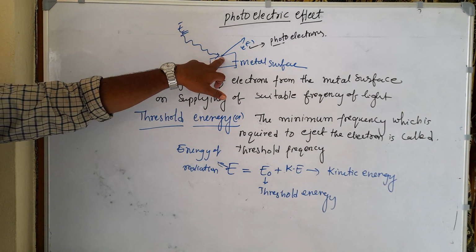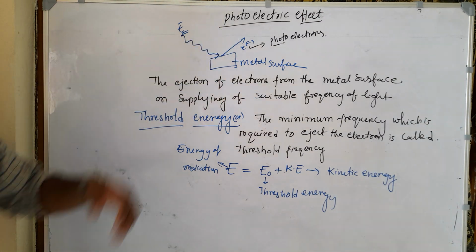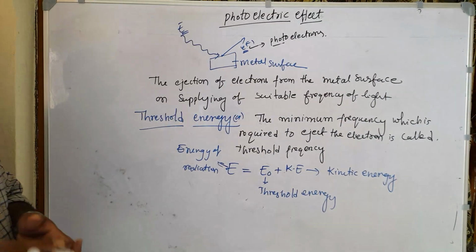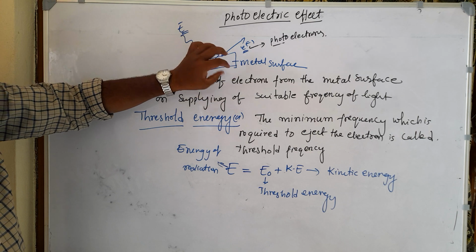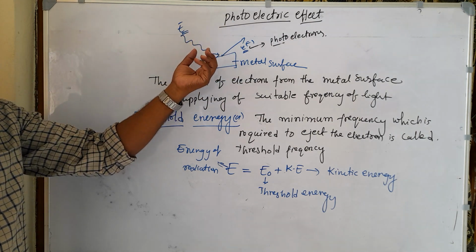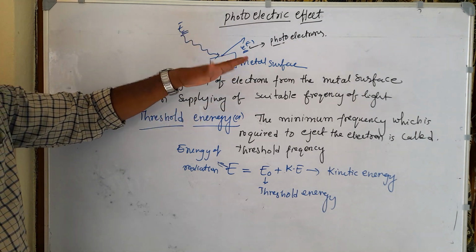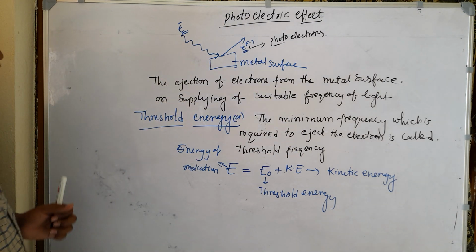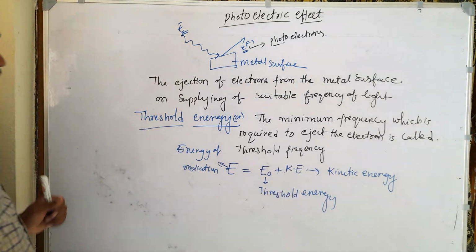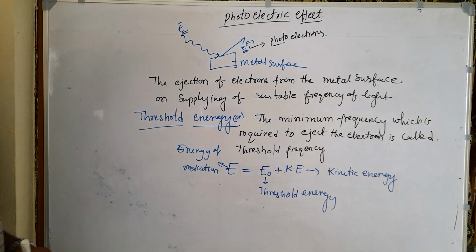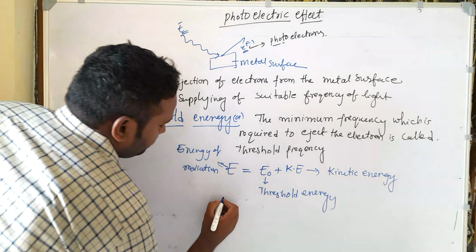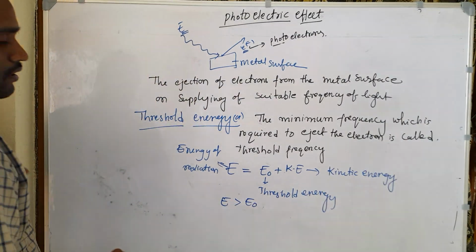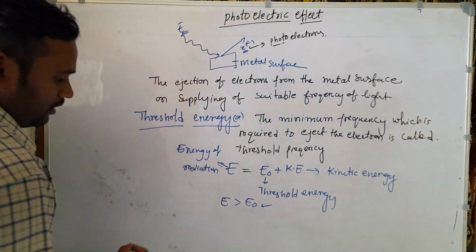One is threshold energy, and one is the kinetic energy of the electron, which means the energy first removes the electron from the metal surface, and the remaining energy is converted into the kinetic energy of the electron. So here E equal to E naught plus Ke. When we observe this photoelectric effect, it is only when the energy of the radiation is greater than E naught that we can observe the photoelectric effect.